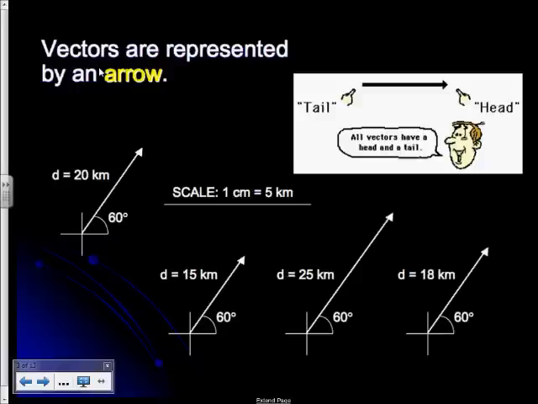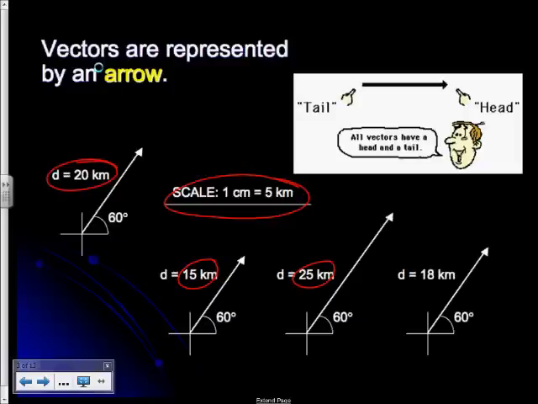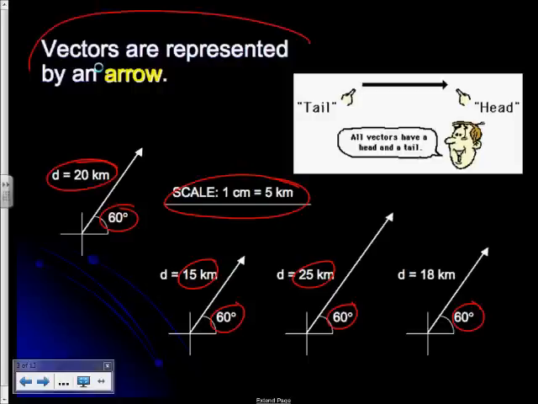Okay, and so here are a number of examples of vectors. We've got an arrow drawn to a particular length, representing, using a scale, the magnitude of the vector, 15 kilometers, a bit shorter, 25 kilometers, a bit longer, etc. And then by putting in the angle, we're able to specify the direction. In terms of your notes from this page, I simply want you to write down that statement there about the arrow. I'd like you then to draw,